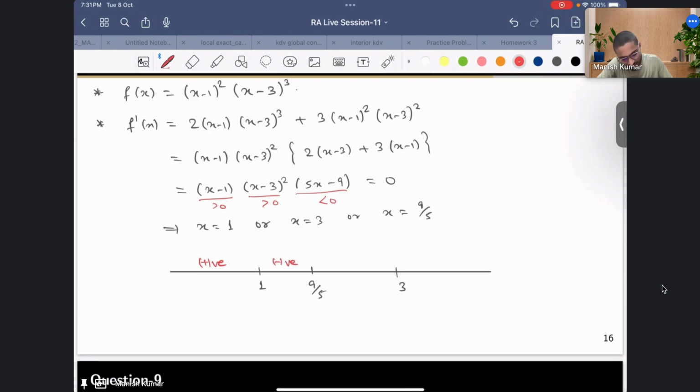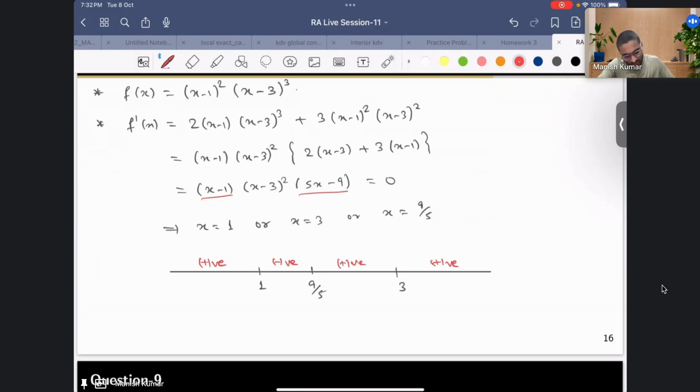Okay, very good. Now let's look at the third region over here. You see, this is positive, this is positive, and this is anyway positive. So here you will have positive. Similarly, in this region it will be positive. So what we see is that here there is no change of sign of the derivative.